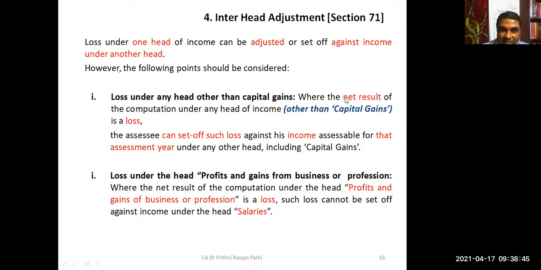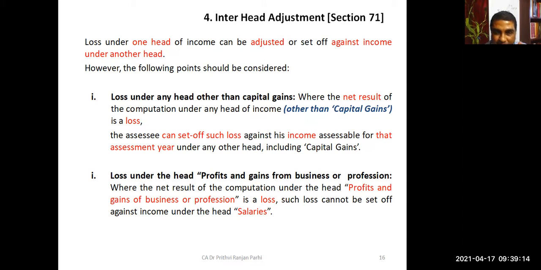The net result is a loss under any head other than capital gains. The assessee can set off such loss against his income assessable for that assessment year under any other head, including capital gain. Try to understand: that means a non-capital gain loss can be set off against capital gains.